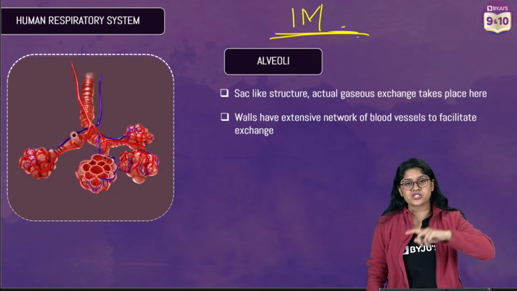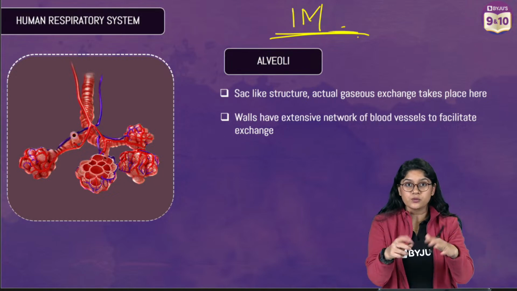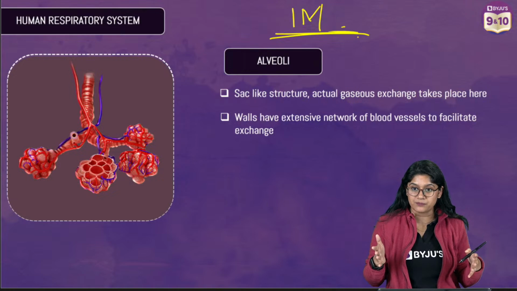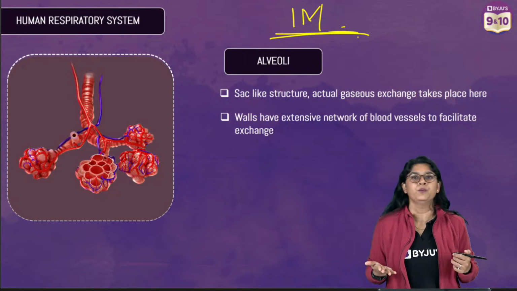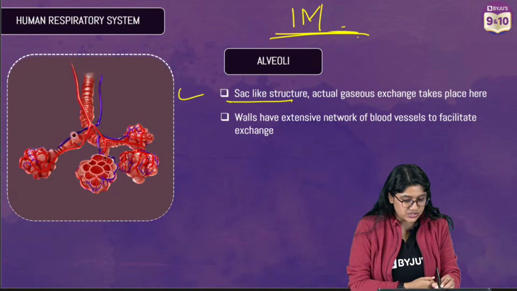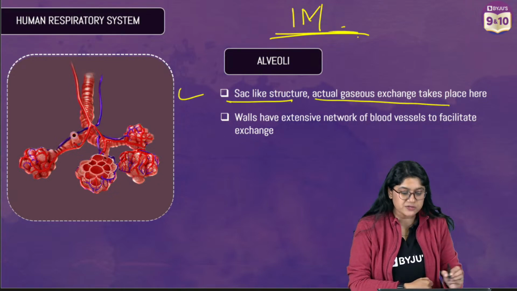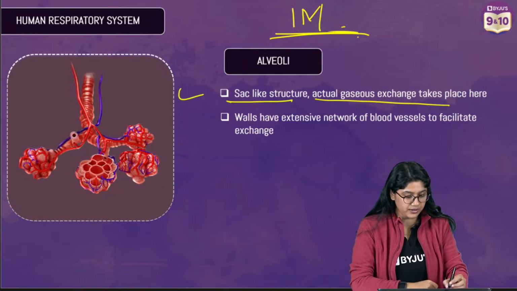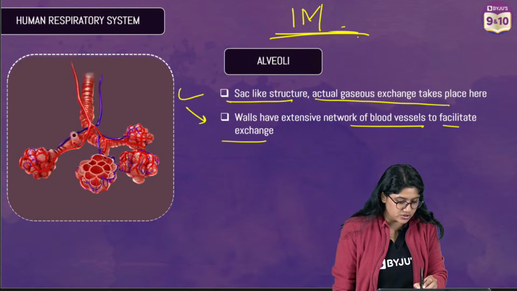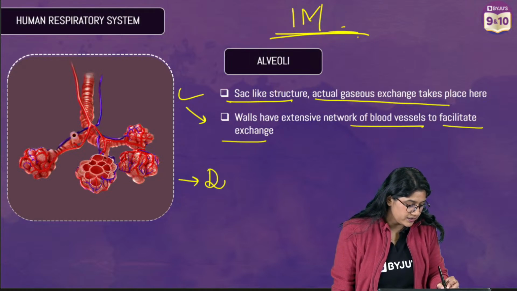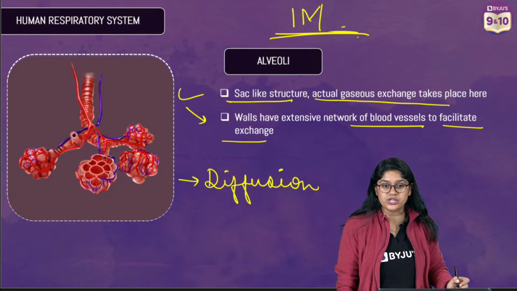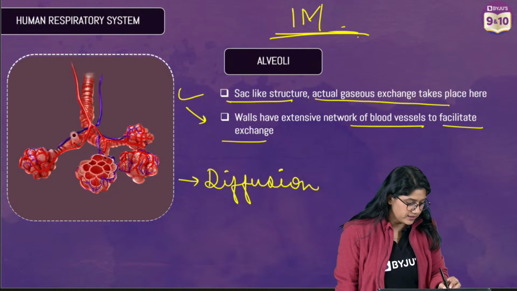Alveoli are the sac-like structures that are present inside our lungs. They are the place where we have the exchange of gases during the respiration process or the breathing process, if we say so. We will see the exchange of oxygen and carbon dioxide. Sac-like structure, gaseous exchange takes place here in alveoli, okay? Walls have the blood vessels to help in the exchange of gases. And which process is there? Diffusion, you can mention this also. By the process of diffusion, right? Diffusion is what?